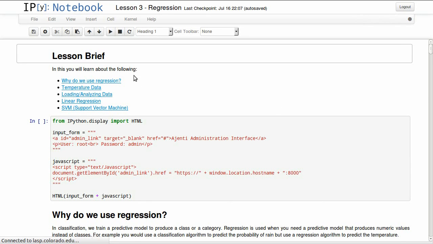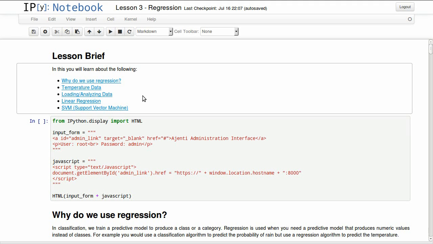So in this lesson, we'll talk about why do we use regression. We'll look at temperature data. We'll see how we can load and analyze this data. We'll talk about linear regression, and finally SVM regression, support vector machine regression.